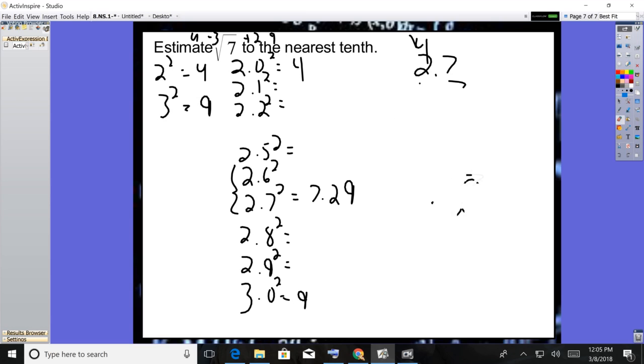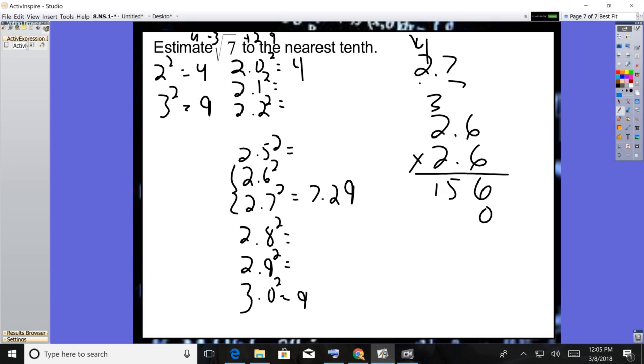So let me make some room here. If I do 2.6 squared, 6 times 6 is 36, carry my 3. 6 times 2 is 12, plus 3 is 15. Put down a 0. 2 times 6 is 12, carry my 1. 2 times 2 is 4, and then 5. Add that together, 6, 7, 6. So 2.6 squared is 6.76.